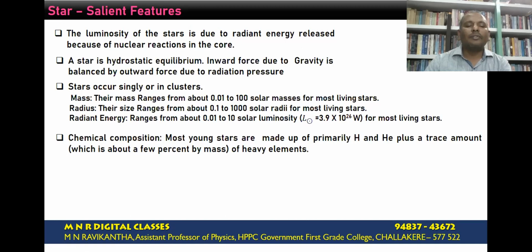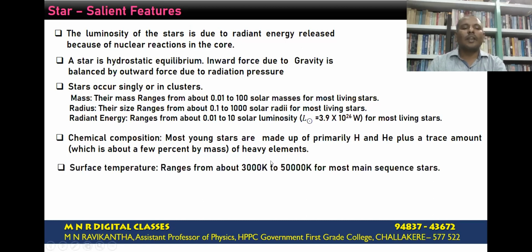The next important physical parameter is chemical composition. Most young stars are made up primarily of hydrogen and helium. In addition to this, we find trace amounts of heavy elements, a small percent by mass. In the case of stellar remnants and other celestial objects, the main composition is hydrogen and helium. In addition to that, we have trace amounts of a few heavier elements such as titanium, carbon, and other elements.